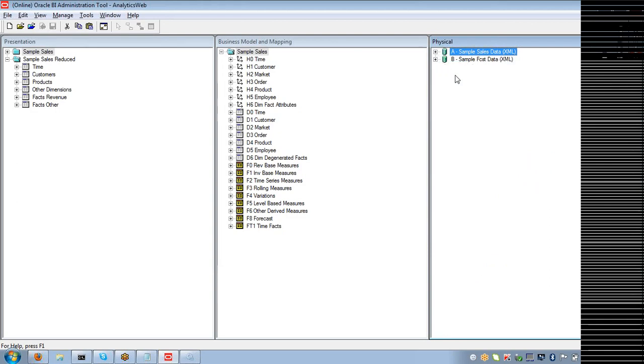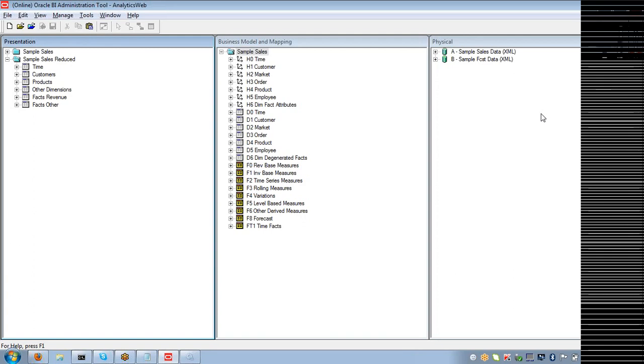I told you our target is metadata. Our target database is the OLAP database. Fine? So like this, what you are going to do is design the three layers: physical layer, business model and mapping layer, presentation layer. You are going to design all the three layers.